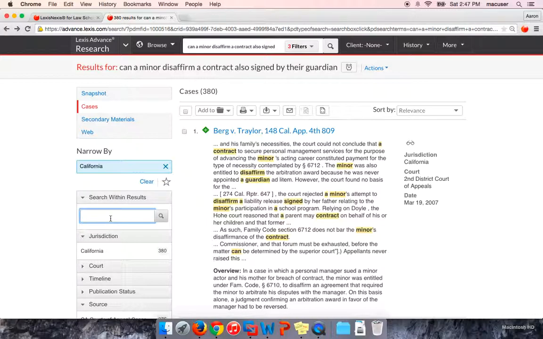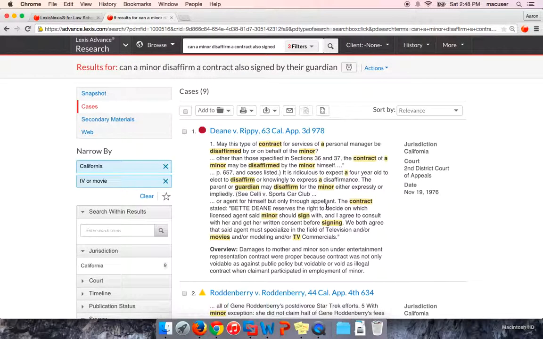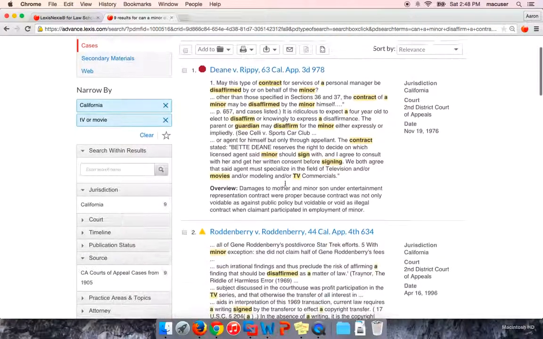And now I'm going to type in some additional facts. So, all of these cases aren't about TV production or movies or the movie industry. So anytime you're looking for cases that have more specific facts related to your topic, you can type in those additional facts, circumstances, whatever it may be, in the search within results. So if I did TV or, let's say, movie, that'll now find any of these 380 cases that have the word TV or movie in them somewhere. So now I have just 9 cases.